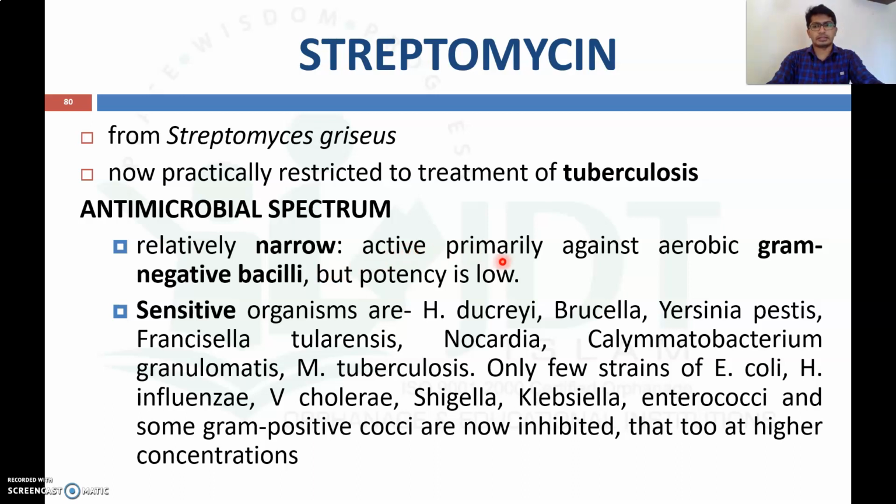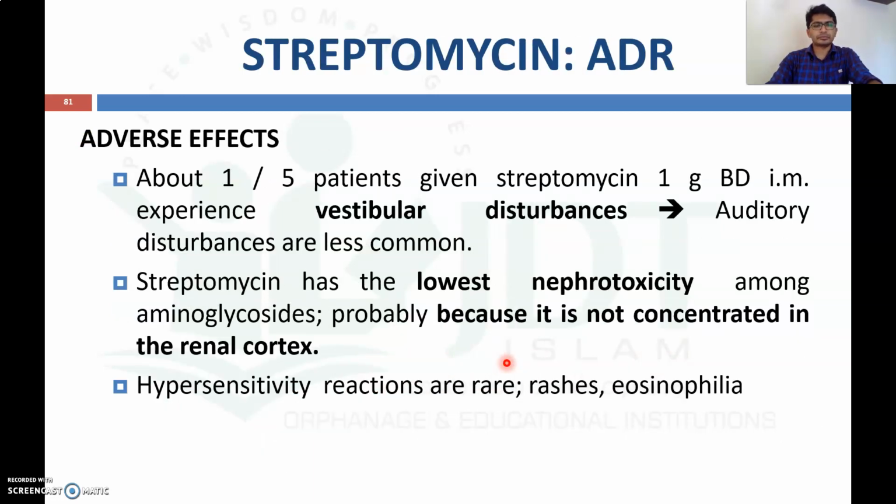Usually it is active against gram-negative bacilli, and some important organisms sensitive to streptomycin are Brucella, Yersinia pestis, Mycobacterium tuberculosis, etc.